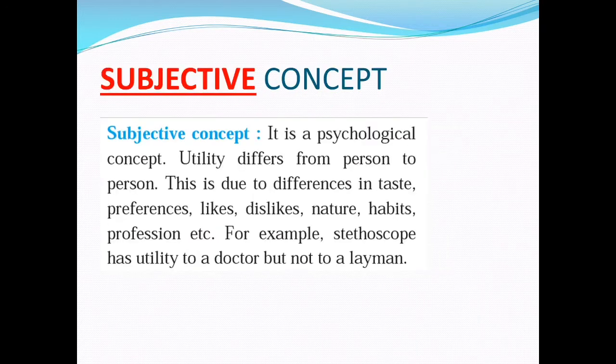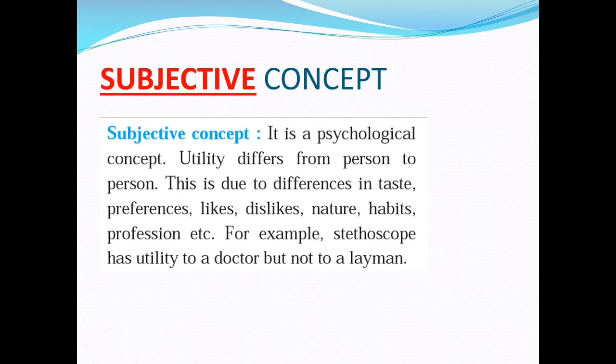Let us move further. The next point is subjective concept. Utility is a psychological concept. Utility differs from person to person. This is due to differences in taste, preferences, likes, dislikes, nature, habits, profession, etc. For example, a stethoscope has utility to a doctor but not to a layman. This point explains the psychological concept of utility.